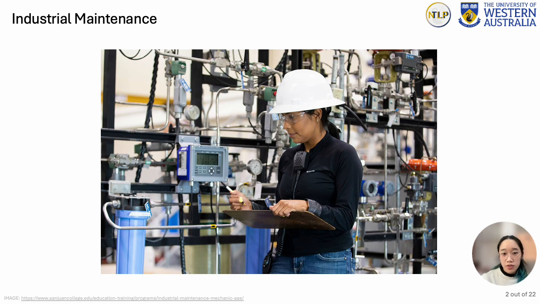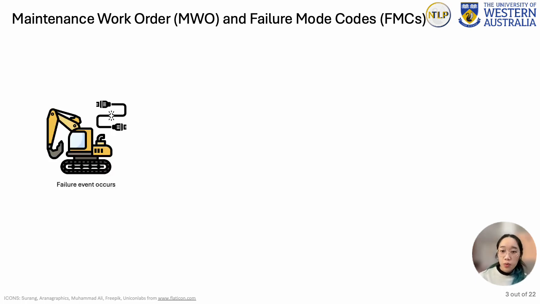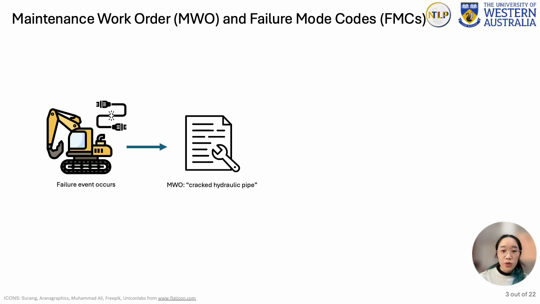task. It is essential for maximizing runtime productivity of assets and minimizing repair costs and threats to human safety in the workplace. An essential data source in industrial maintenance is the maintenance work order. Whenever a piece of equipment or an asset fails or has work performed on it, a maintenance work order is written up by the maintenance technicians or the equipment operators who observe the failure to keep a record.